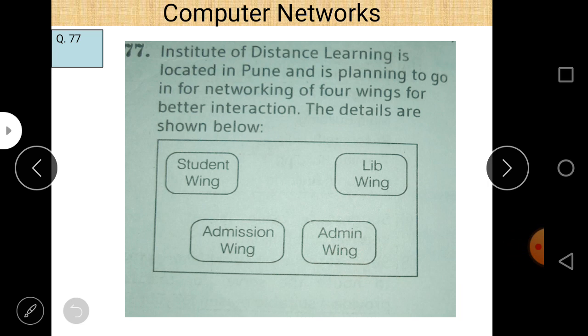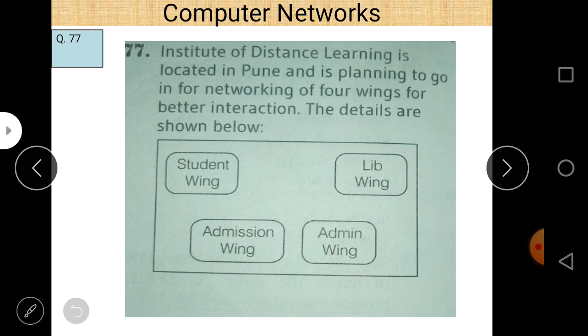So to solve this type of numerical problem, first of all, just revise different types of networking devices and different types of transmission media. As far as cable layout and server are concerned, they are, I think, very simple. As far as cable layout is concerned, you will try to reduce the cable length. That is the concept. So now question number 77.